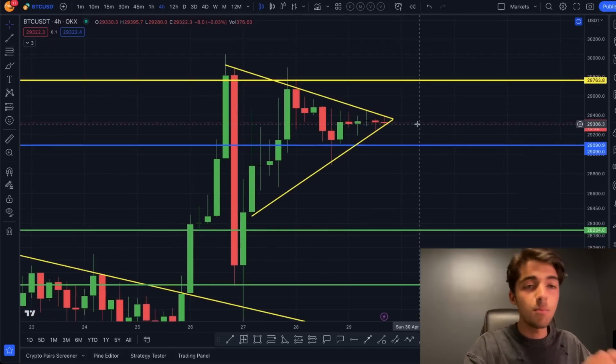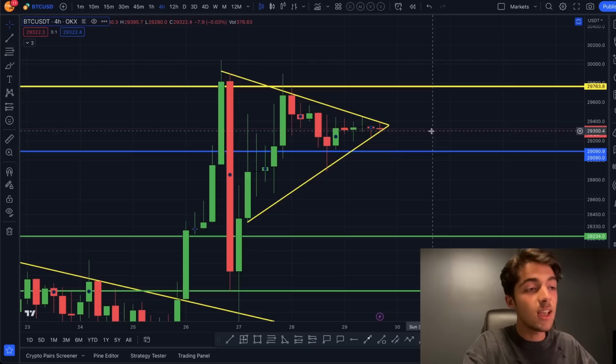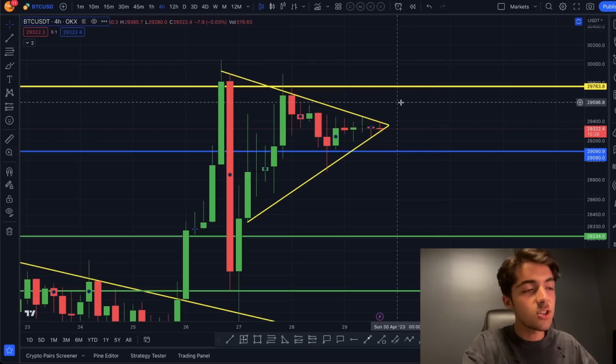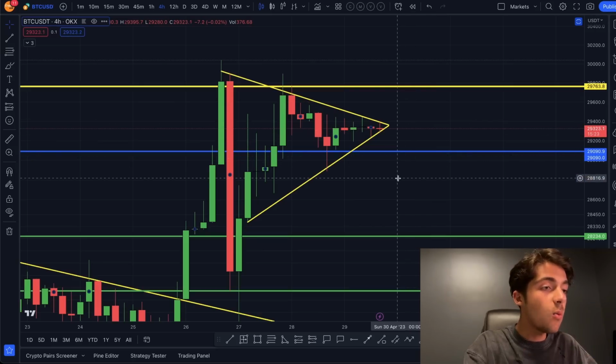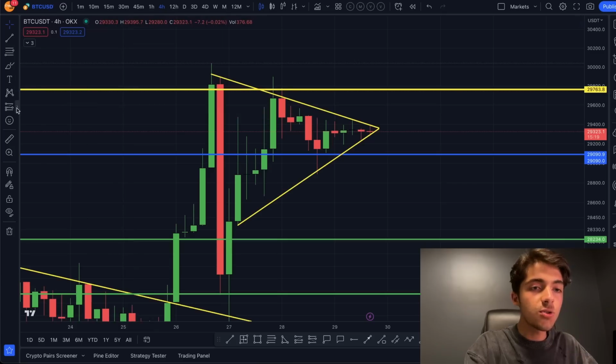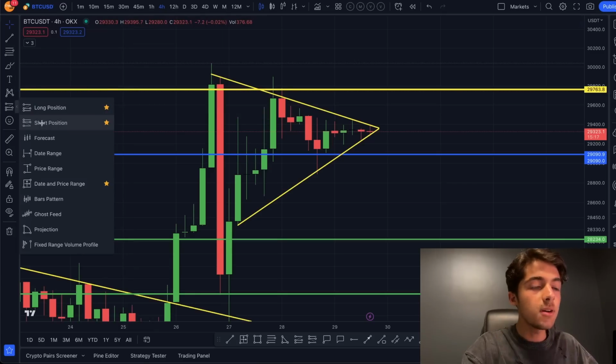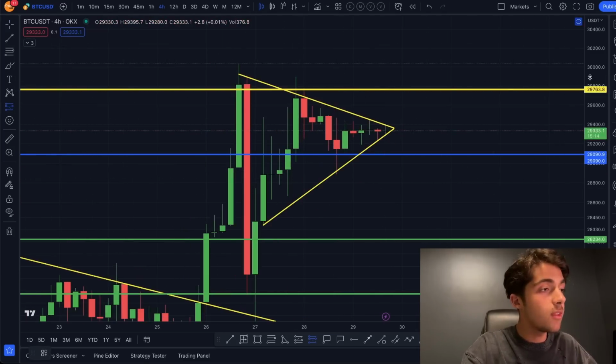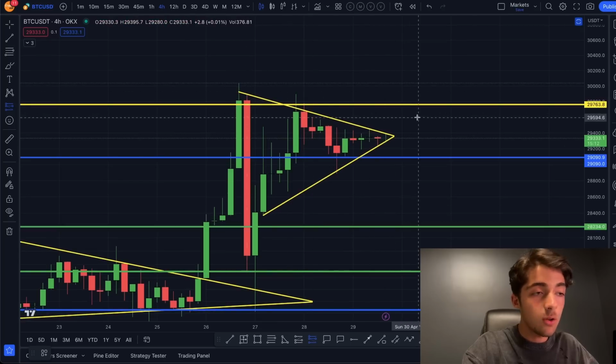But that's fine because my style of trading is trading with two different positions, right? So just in case we see a break upside, we have a long position set beforehand. If we see the break downwards, then we'll see the short position set also. So the way that I want to construct this trade right over here is I want to open a short position once we break below the support of this triangle right here.